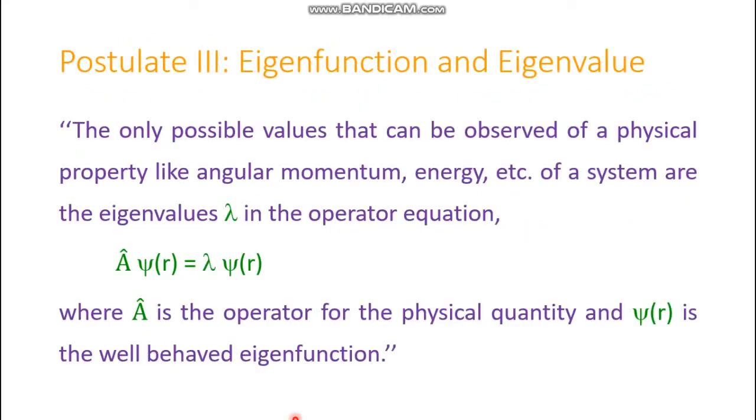Now move on to postulate number 3, where we are going to have some idea about eigenfunction and eigenvalue. The postulate states that the only possible values that can be observed of a physical property like angular momentum, energy, etc. of a system are the eigenvalues lambda in the operator equation A cap psi r equals lambda psi r, where A is the operator for the physical quantity we are looking for, and psi r is the well-behaved eigenfunction. So what about a well-behaved eigenfunction?